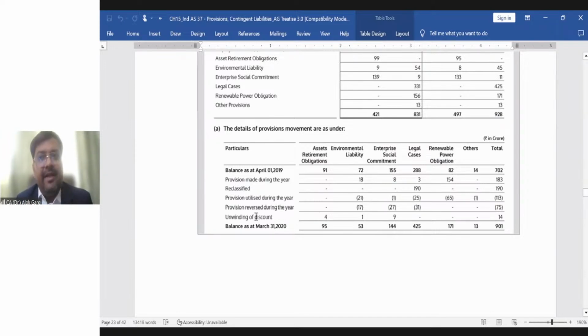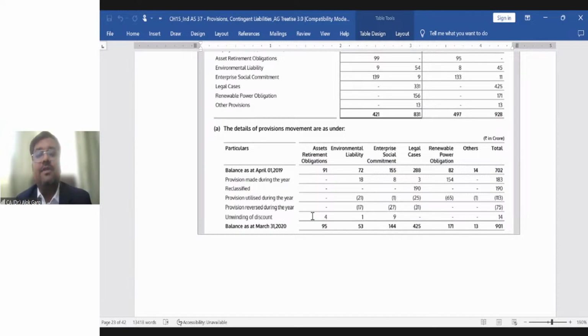Unwinding of discount. What is unwinding of discount? You are taking this provision at present value, right? And now you're unwinding so that it will become the full value, right? So you are charging interest cost. So this unwinding of discount will also lead to an increase in the provision. For example, in the first case, in asset retirement obligation, Hindalco Industries has an opening balance of 91 crores. They don't have any reversal, any addition, nothing, but they have an unwinding of discount. Why? Because this provision is at discounted value, at present value, right?